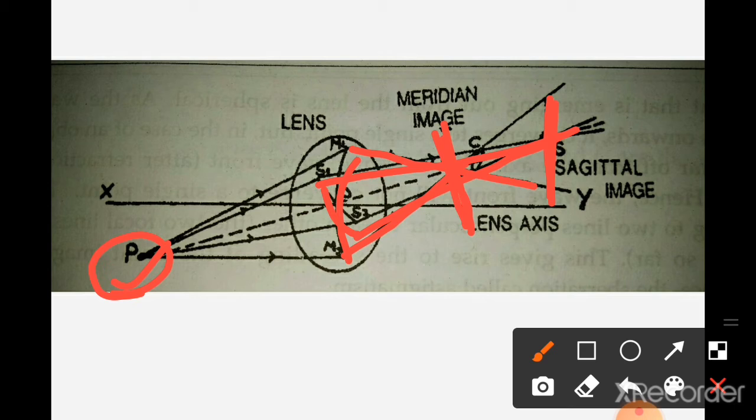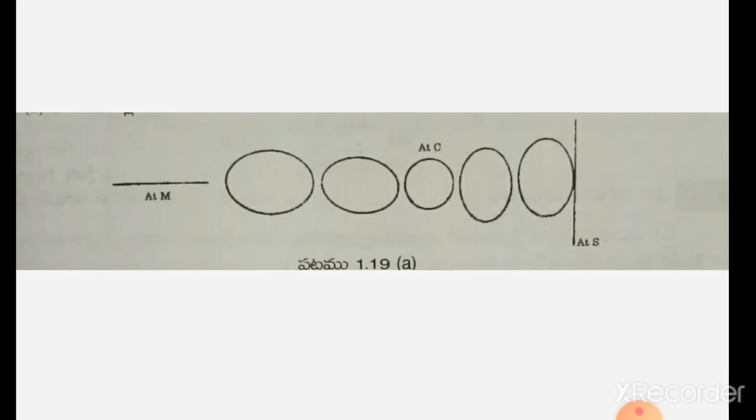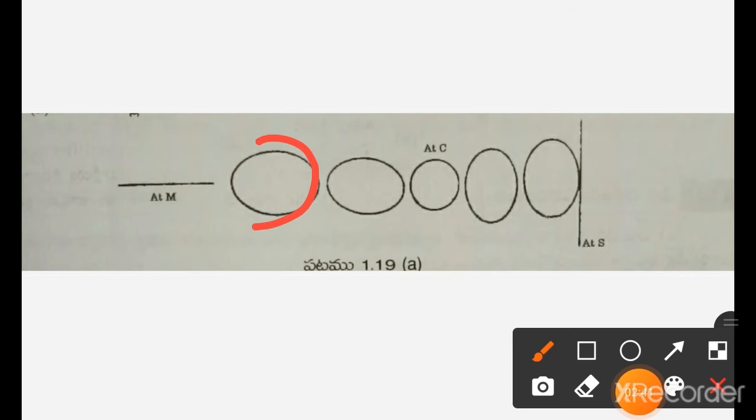In those two cases, the image is like a perpendicular line. If we take a screen and move it from the meridian plane to the sagittal plane, the image is like this. Here at the meridian plane, the image is like this, and going towards the sagittal plane, at a point C, that is the intersection of the meridian lines and sagittal lines, we get an image not like a point, but somewhat better than the remaining ones.